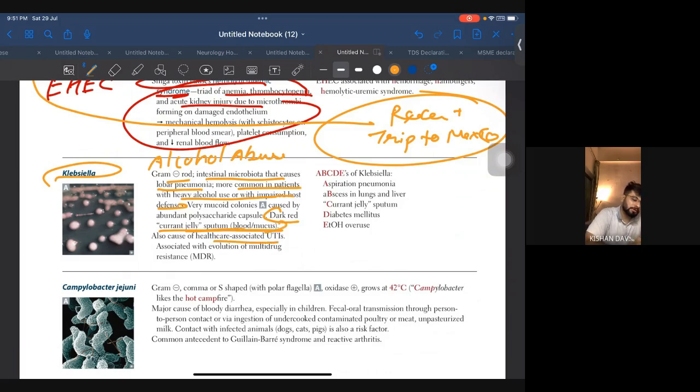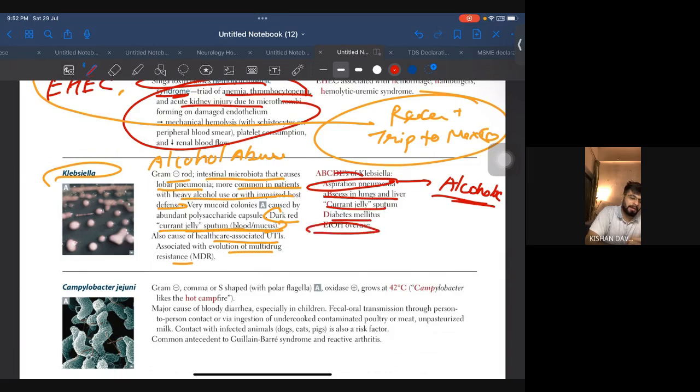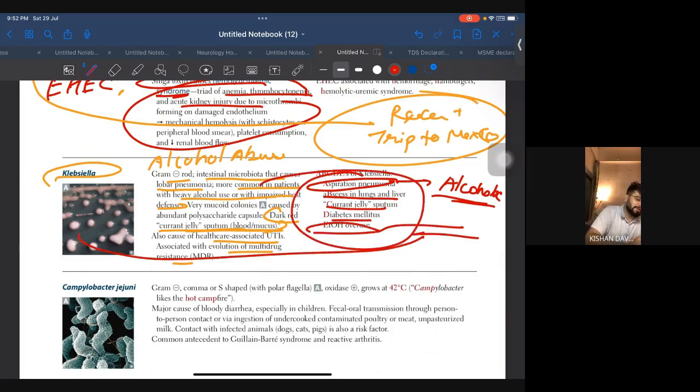Also, healthcare-associated UTI associated with evolution of multi-drug resistance. Okay, so now see. Apart from this, they might give you aspiration pneumonia. Why aspiration pneumonia? Because an alcoholic patient was there. Okay, so there was aspiration when he was not in his senses. Abscess in lungs and liver, currant jelly sputum, diabetes mellitus, and alcohol overuse. So these are the cases where they will give you Klebsiella.